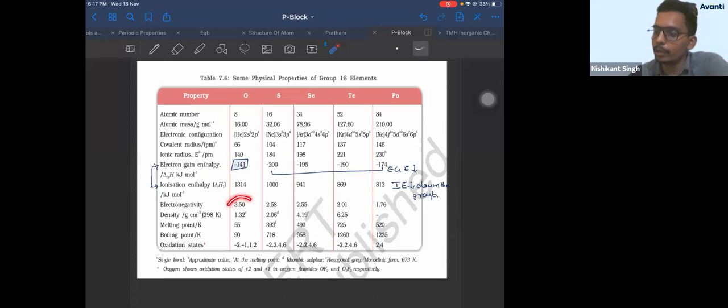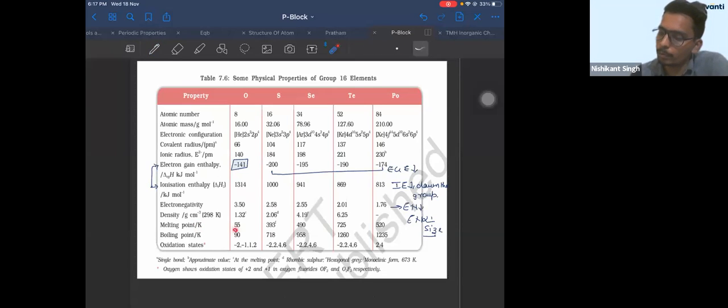So down the group, electronegativity decreases uniformly. So no problem with electronegativity. The order is very easy. Electronegativity decreases down the group. Why? Because electronegativity is inversely proportional to size. Correct? Now you can go to melting point.